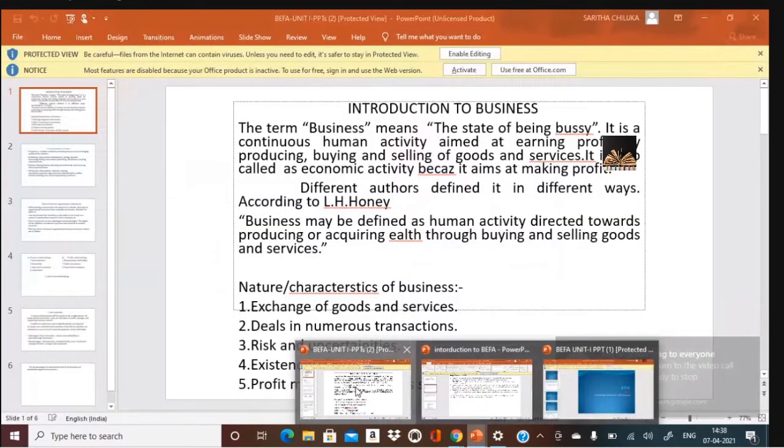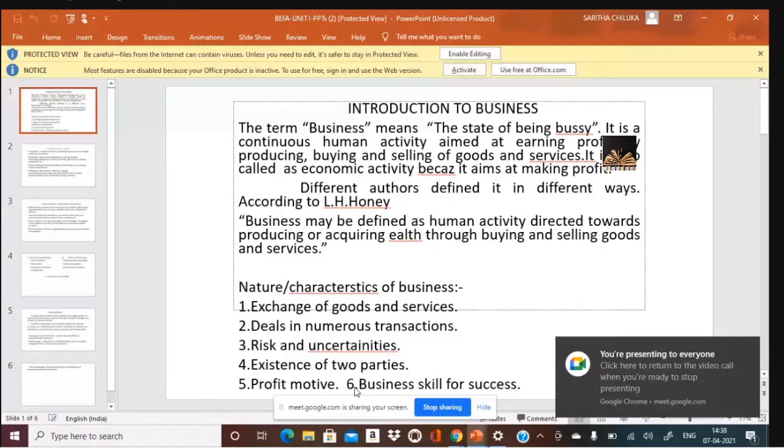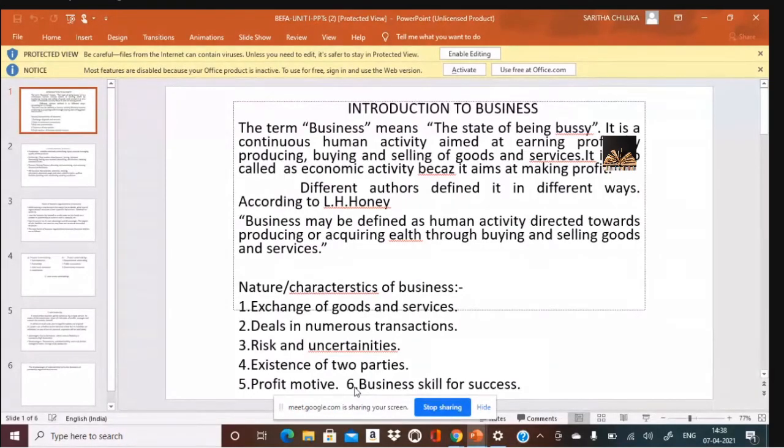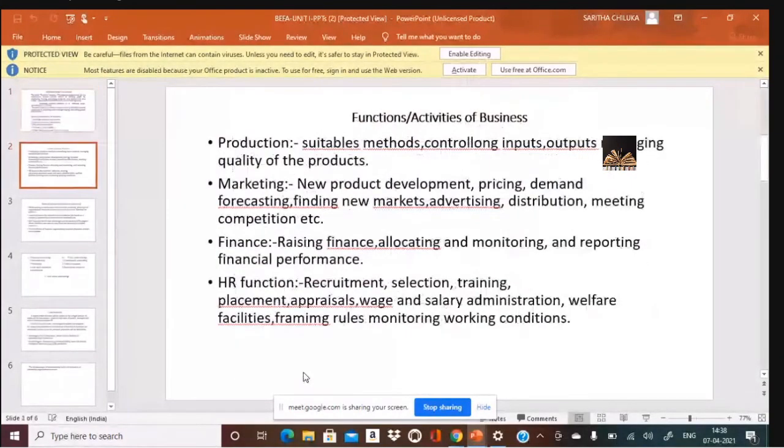So buying, selling, producing of goods and services, which we normally call an economic activity, which aims at profits. At the end of the day, each and every business is carried out to earn profits, isn't it? Except cooperative societies, all forms of businesses are started only for profits. The name may be different: growth, sales maximization, market leader, or whatever the synonym, but the main objective of every business is profit. Is that clear? So now coming to the characteristics of business.